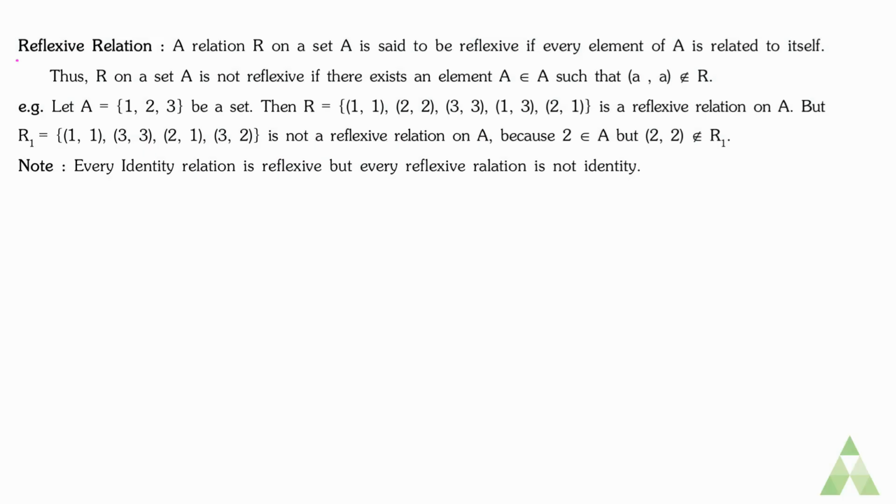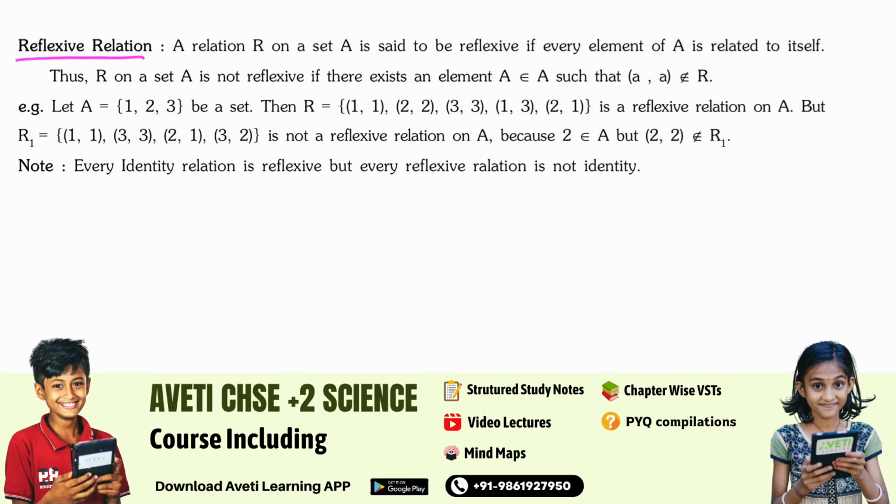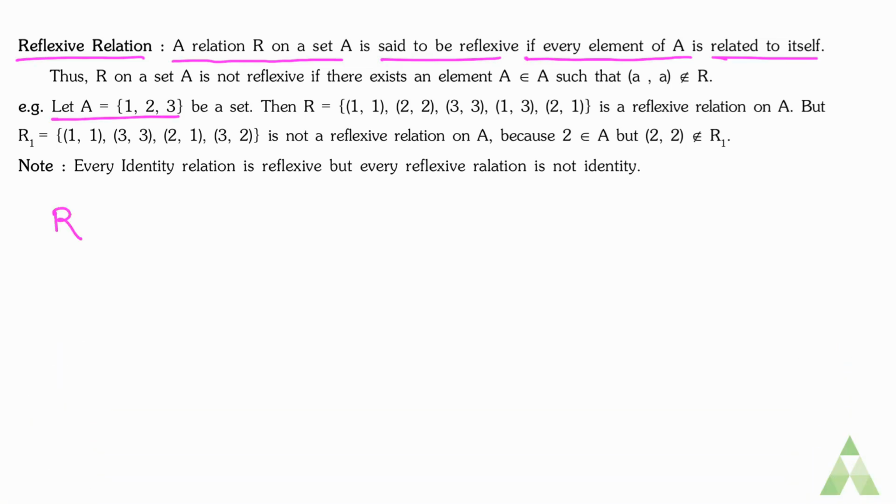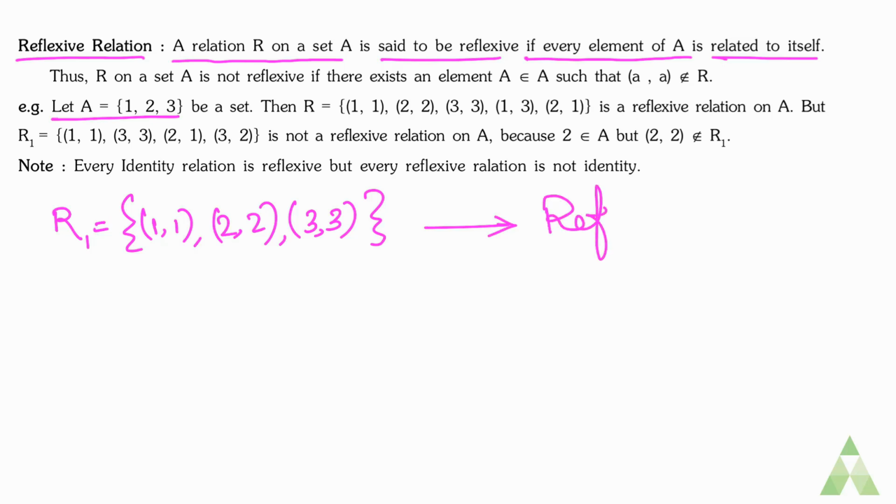Now the next type of relation is reflexive relation. A relation R on a set A is said to be reflexive if every element of A is related to itself. So let A be equal to {1, 2, 3} and suppose our relation R1 is {(1,1), (2,2), (3,3)}. So we can call this reflexive, as every element has a relation with itself.